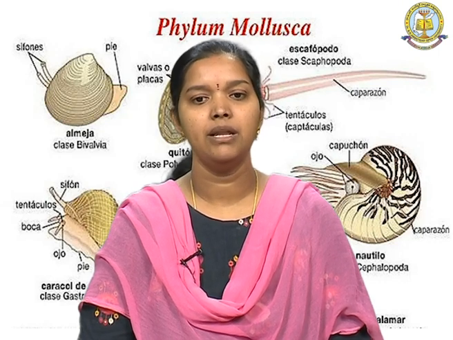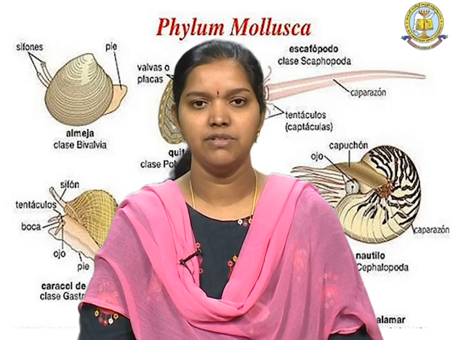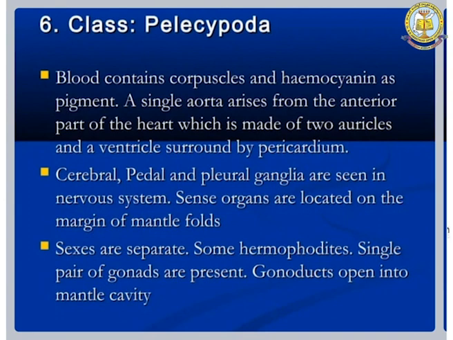and the cerebral, pedal and pleural ganglia are present in the nervous system, and sense organs are present in the margin of the mantle folds, and they usually help in the detection of various chemicals or predators.